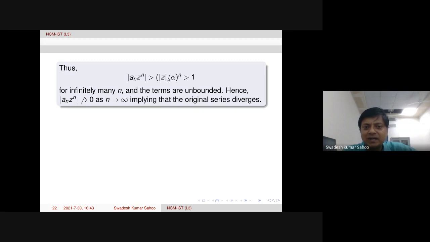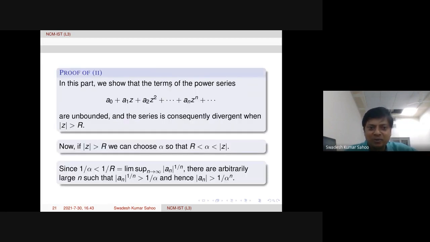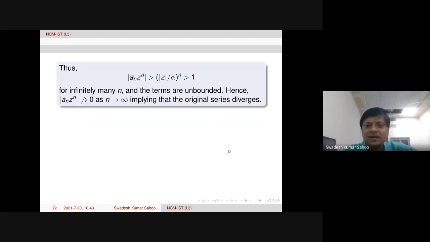But this quantity mod z over alpha is bigger than 1, from this relation. So therefore, this quantity will be bigger than 1 for infinitely many large n, and therefore the terms are unbounded. Since these are unbounded, in fact bigger than 1, the limit cannot go to 0.